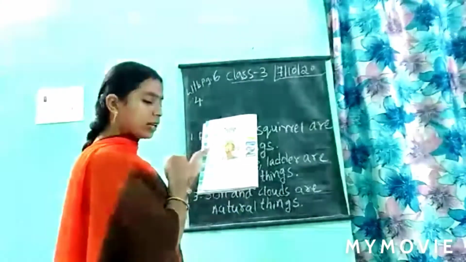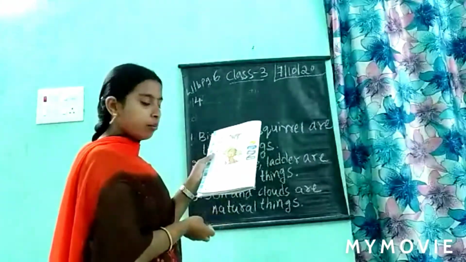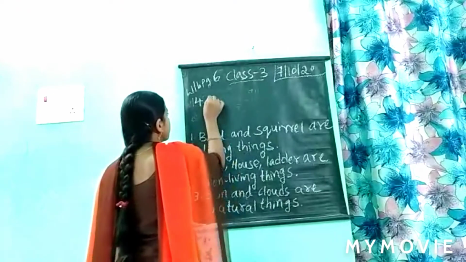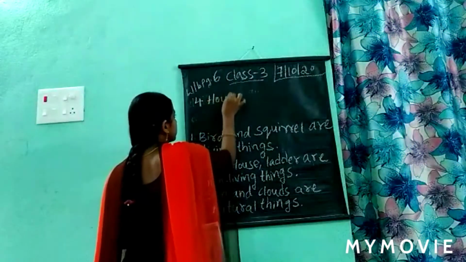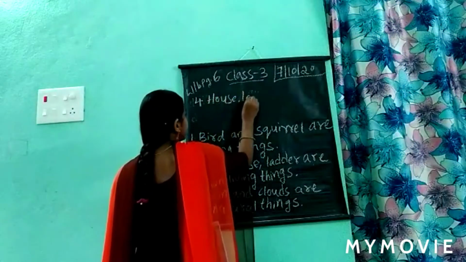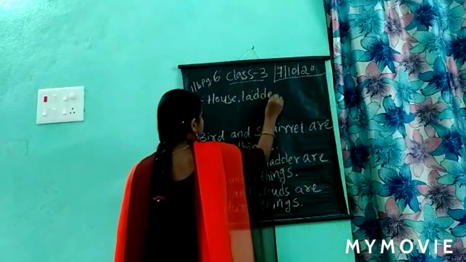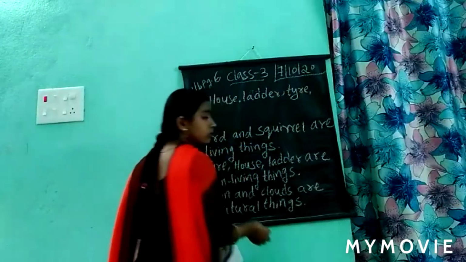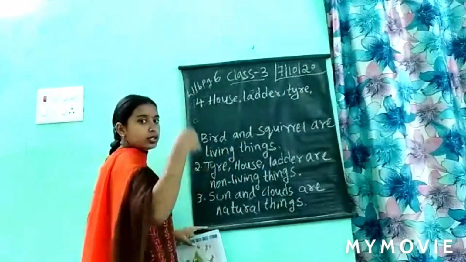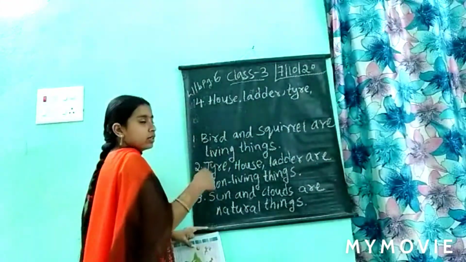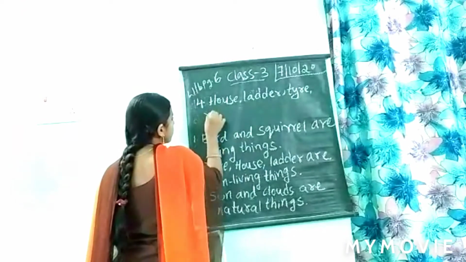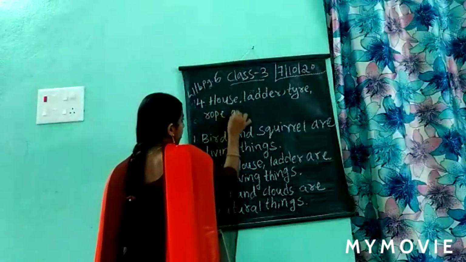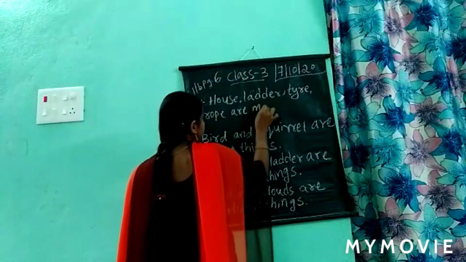The rope is a man-made thing. Yes or no? All those are man-made things only. So, house, ladder, tire, and rope also is there. Rope means taadu. Chettuku taadu pettundi kada tire ki. So, house, ladder, tire and rope are man-made things.